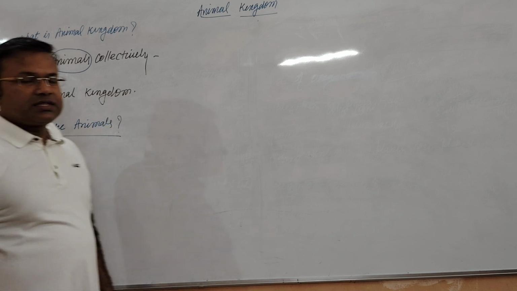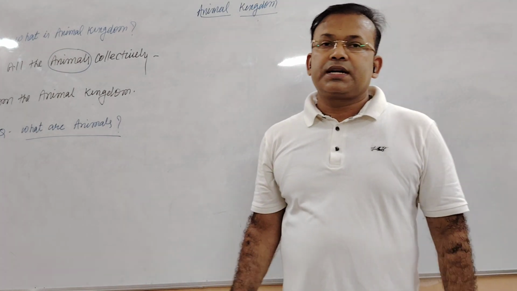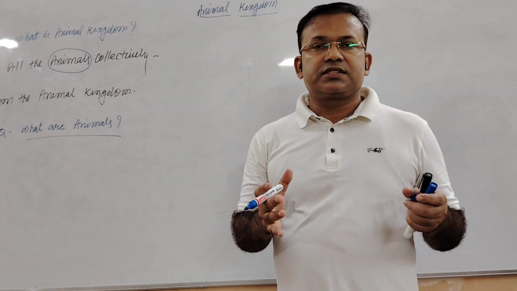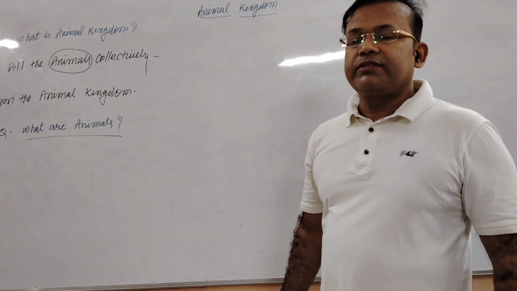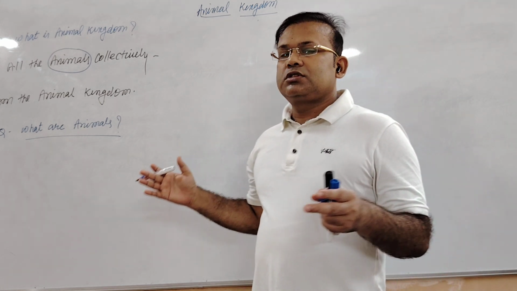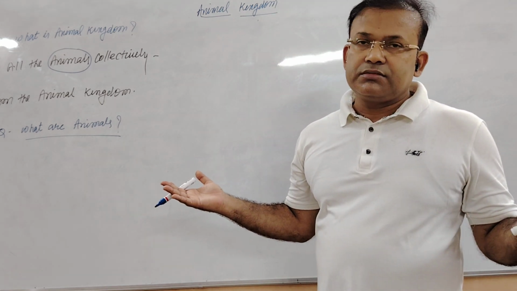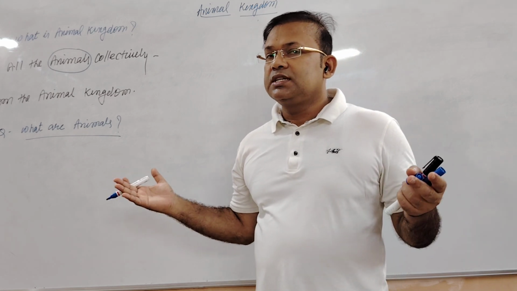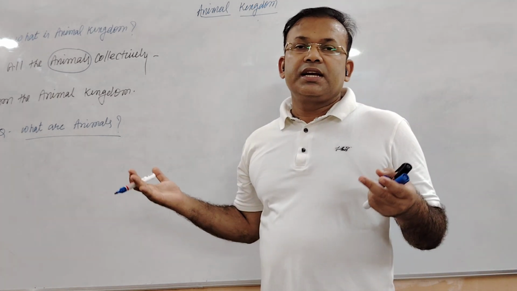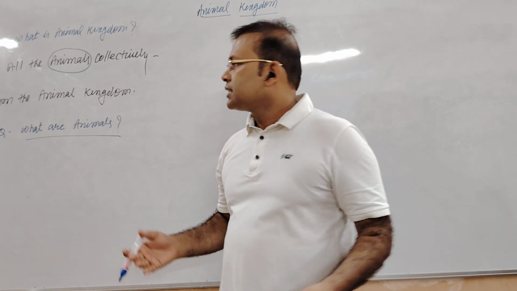In daily life you see several types of living organisms present over this planet. But as far as the study of biology or zoology is concerned, we should have a very clear idea about the animals. Animals are living organisms, but my dear students, how are animals different from the rest of the organisms placed in kingdom Monera, Protista, Fungi, and Plantae?